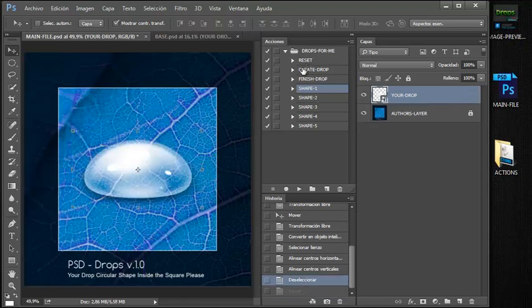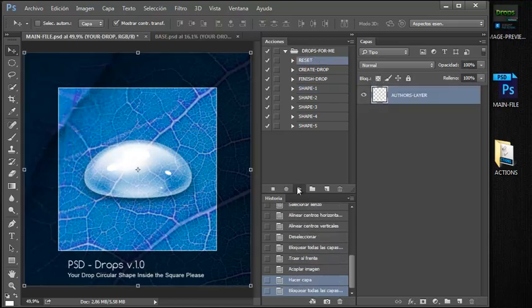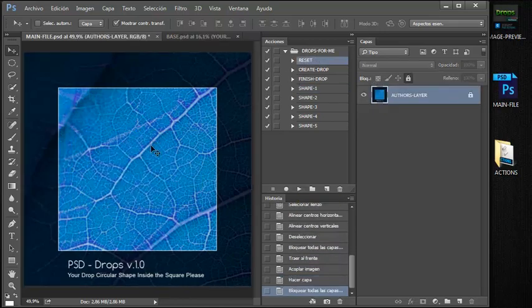When you finish and you want to create another drop, you just have to click on reset, and the file will start as it was in the beginning. So that's all. This is the result.